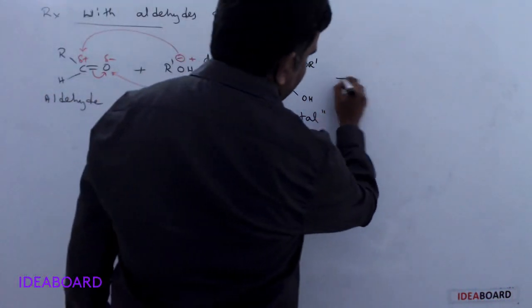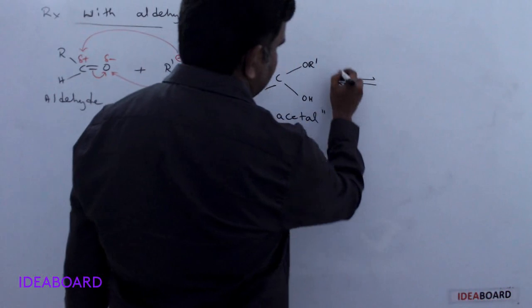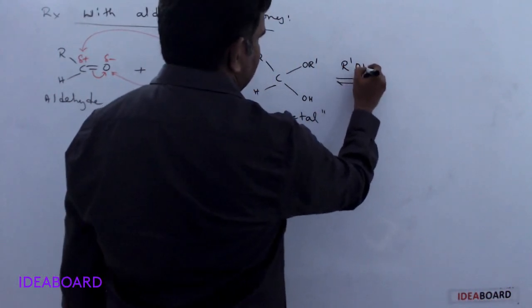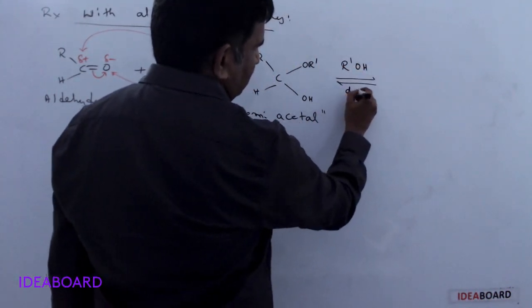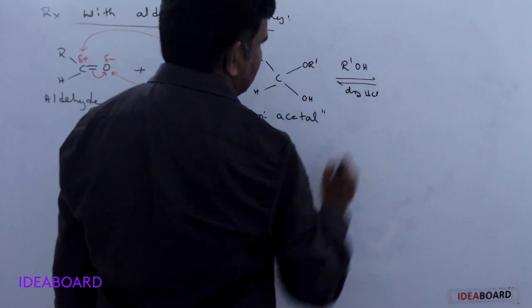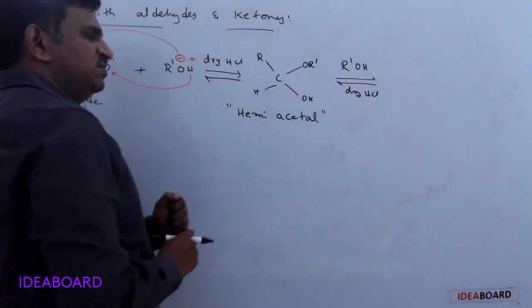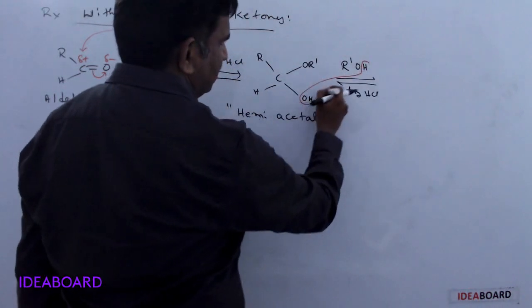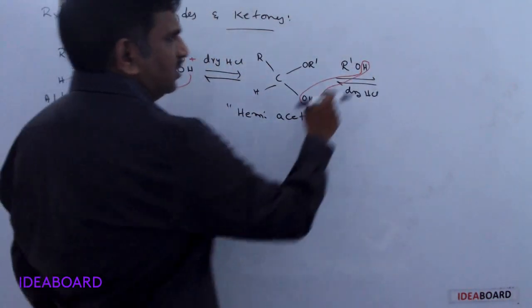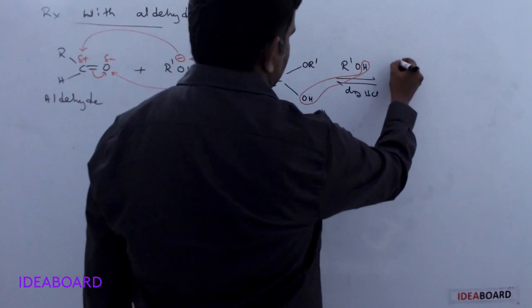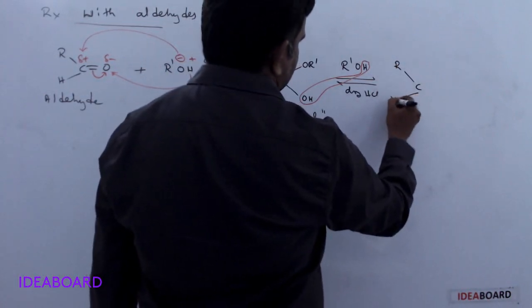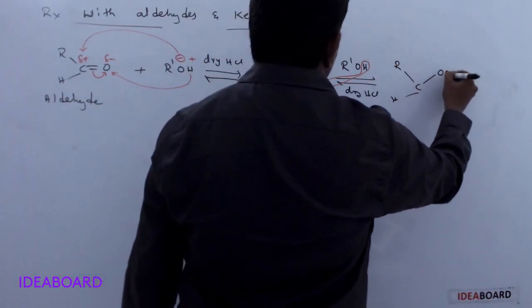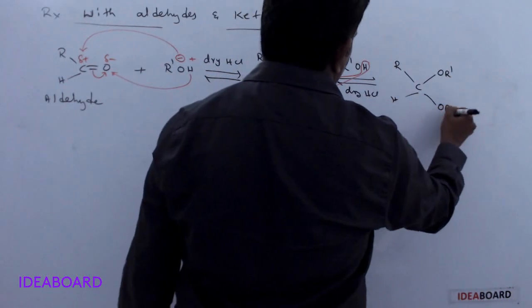If it reacts again with another mole of alcohol in the presence of the same dry HCl gas, then this H and this OH are eliminated, and we get the alkoxy group here. So we get CH with OR dash and OR dash.